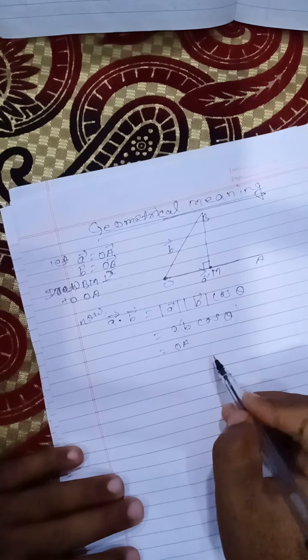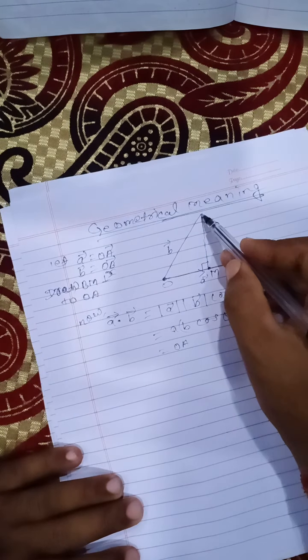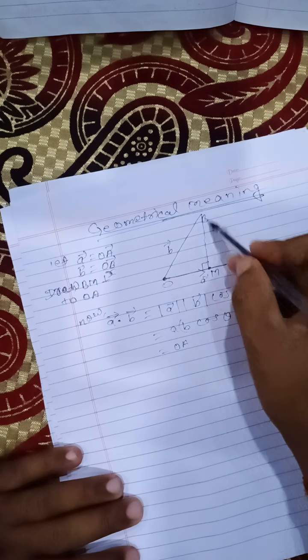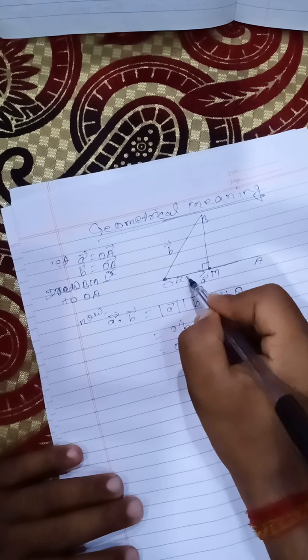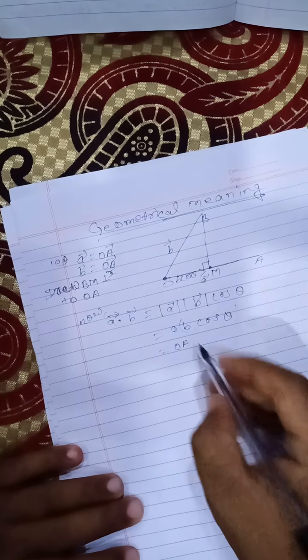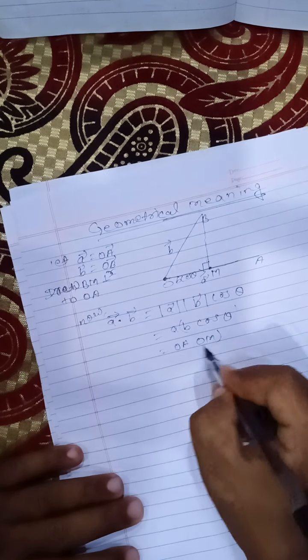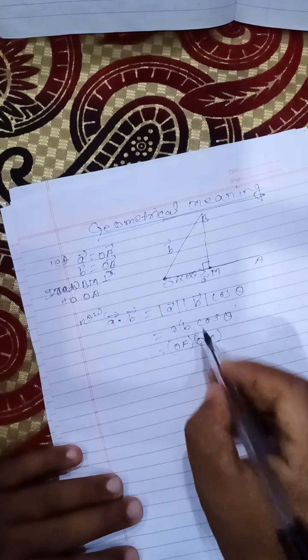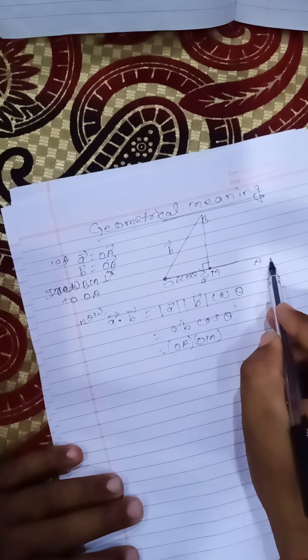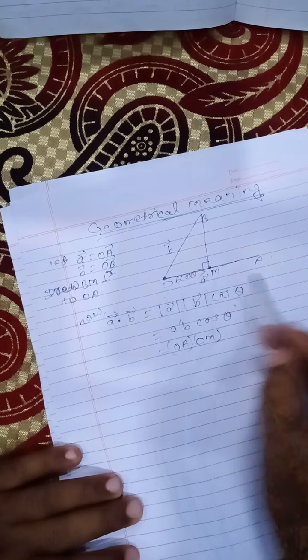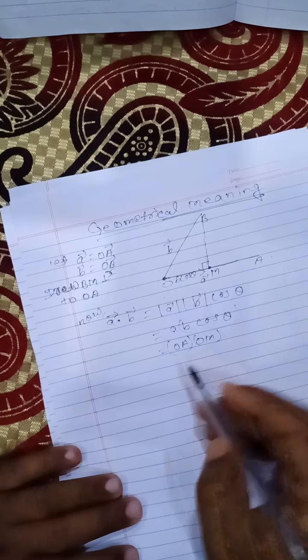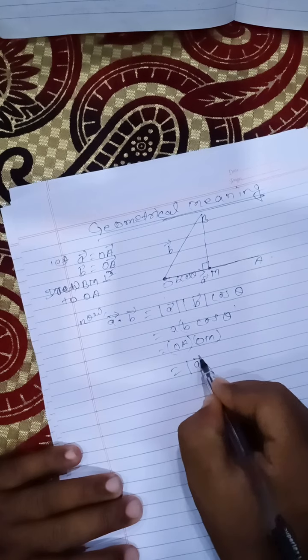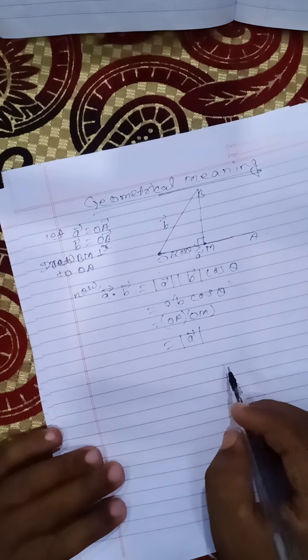And what will be B cos theta? In the right angle triangle OBM, B cos theta will be OM. So here you can write OM. So OA into OM will be equal to the magnitude of A times OM.